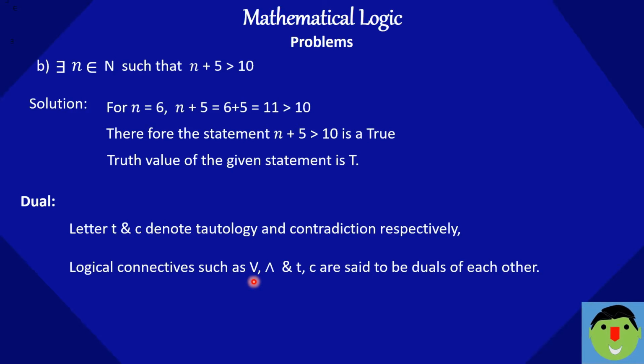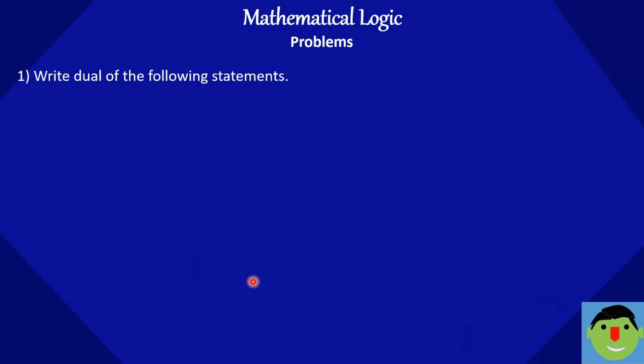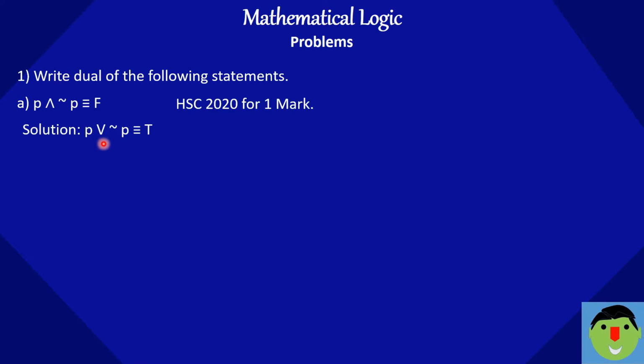So let's see the problem of dual statement. Write dual of the following statements. P and negation P is equal to capital F. This question was asked in HSC 2020 examinations for 1 mark. So as I said, the dual of AND is nothing but OR and dual of F is nothing but capital T. So we can write P or negation P is equal to capital T.